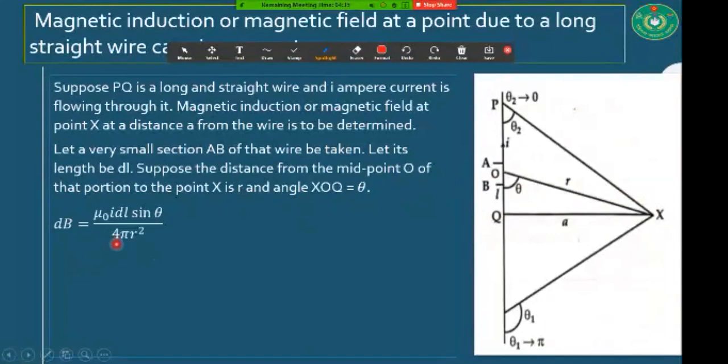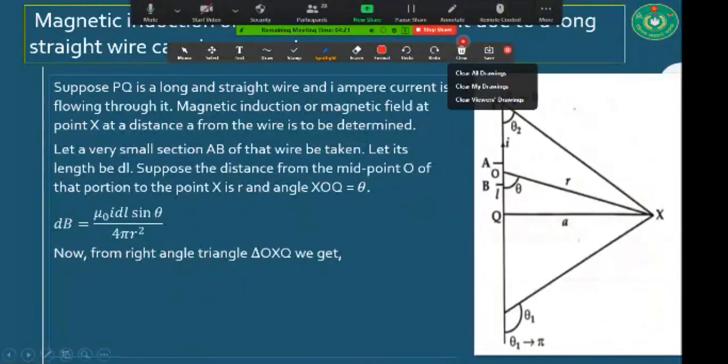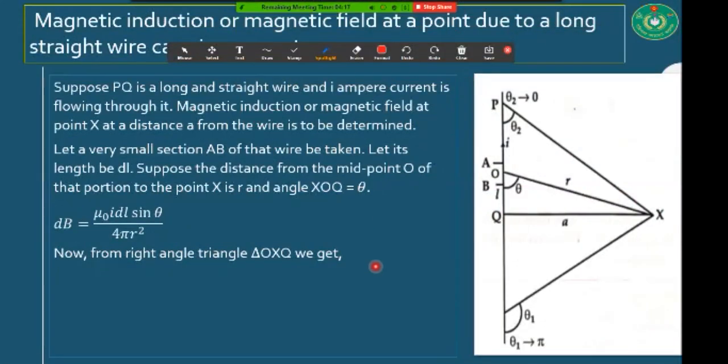You know it very well from the Biot-Savart law: dB is equal to mu naught I dl sine theta divided by 4 pi r squared. From this equation we are going to derive the magnetic field for a straight wire.